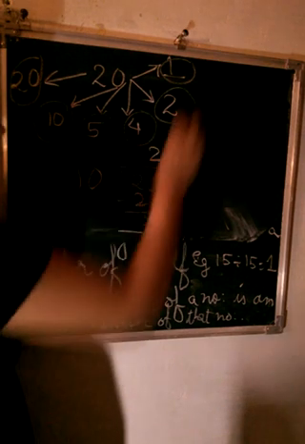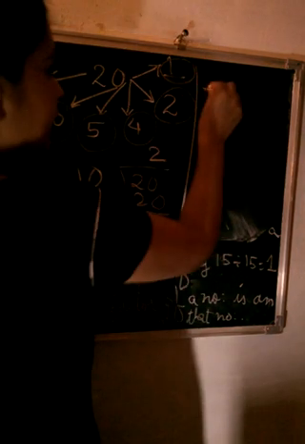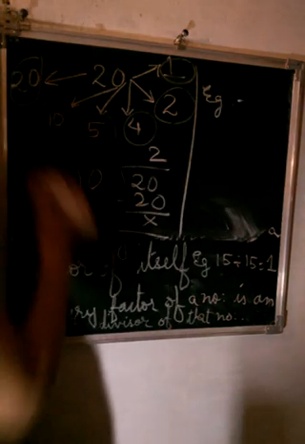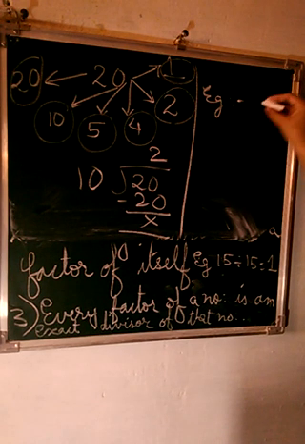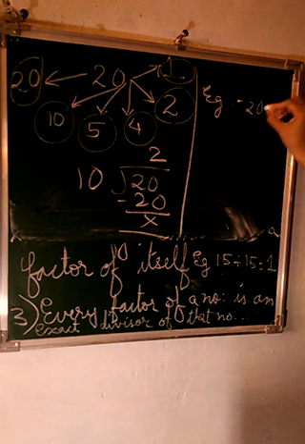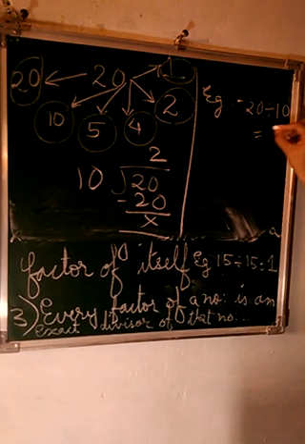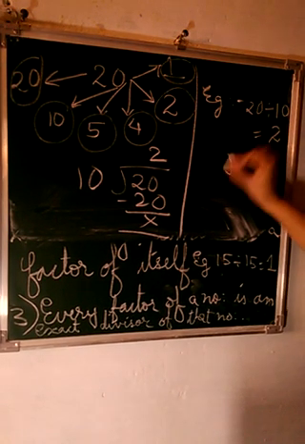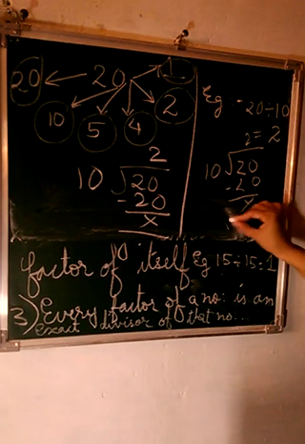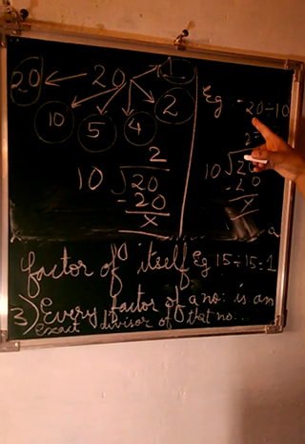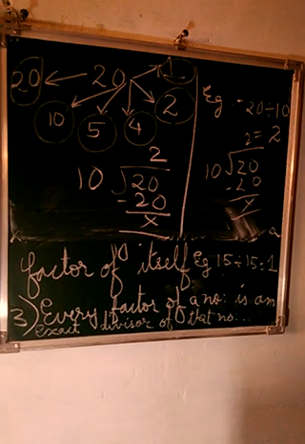So now we will be writing an example for this. Example, because we have been writing an example for all the properties. So example is like, for example, 20 divided by 10. Answer you will get as 2. You can show this example here. So 10 is the exact divisor of 20. Also 10 is a factor of 20.